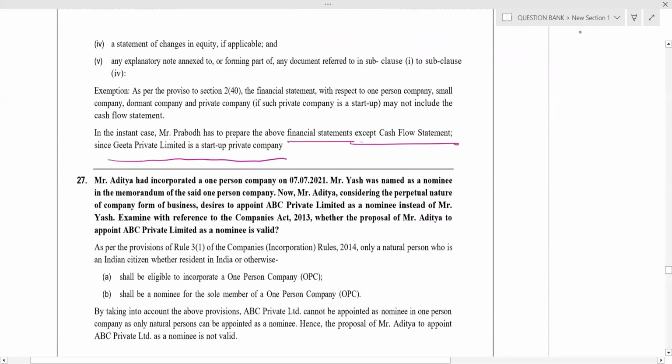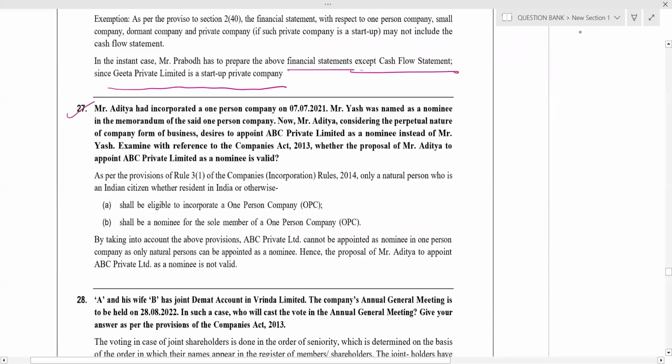Okay. Next, incorporation chapter. This question, incorporation also 6 mark chapter. There are few chapters in law which have more weightage. Okay. I will tell that which are the chapters got more weightage. I will tell that at the end of the session.